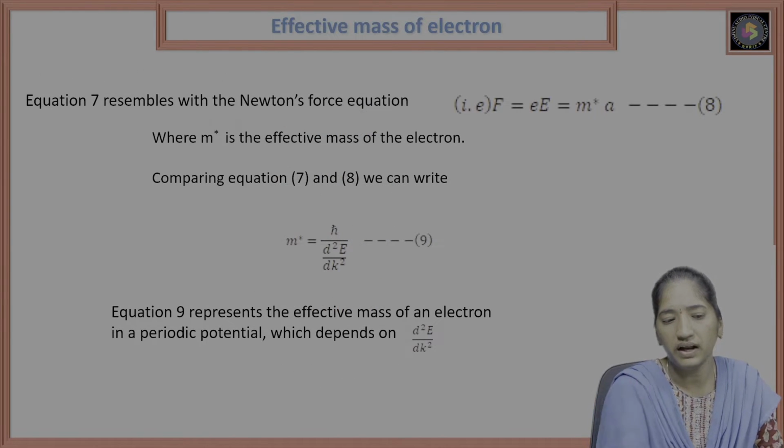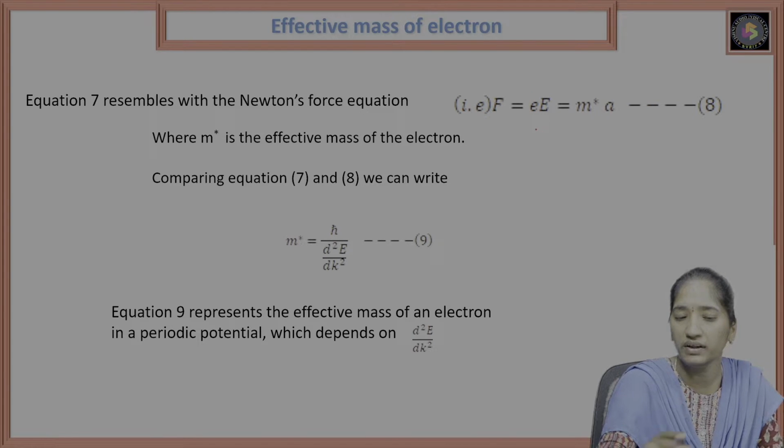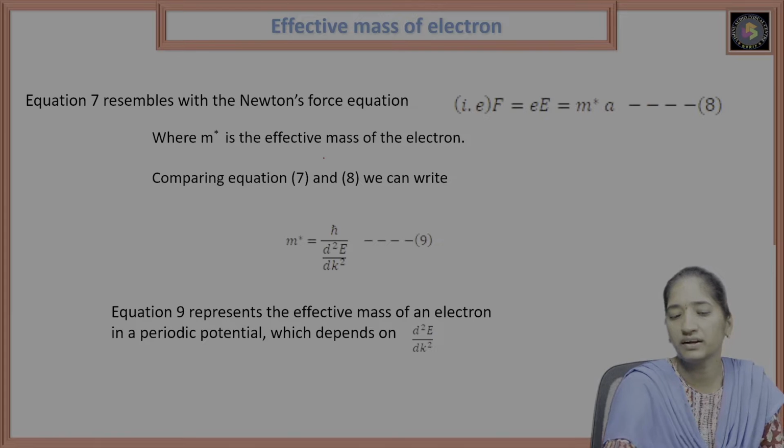Comparing equation 7 with Newton's force law, F is equal to m star a, equation number 8, where m star is the effective mass of an electron.